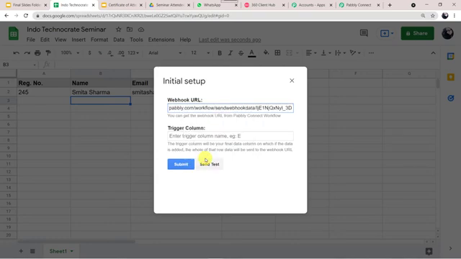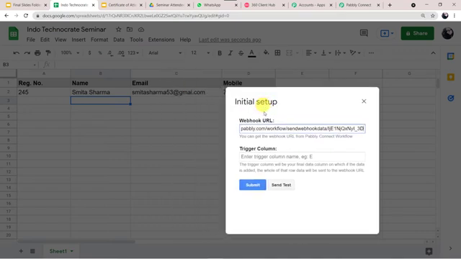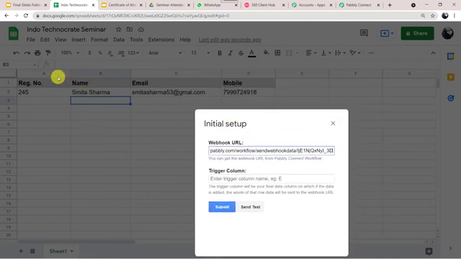Okay. Now here it is asking for the trigger column. Let us read the instructions. The trigger column will be your final data column on which, if the data is added, the whole of that row data will be sent to the webhook URL. So in this case, you can see in my spreadsheet that I have the data in column A, B, C and D.